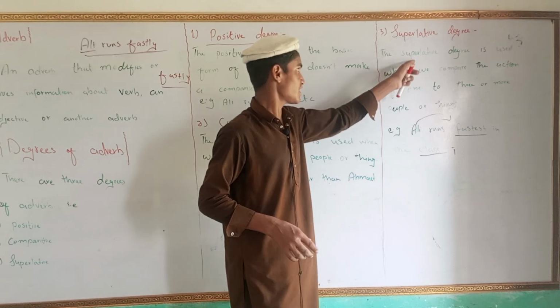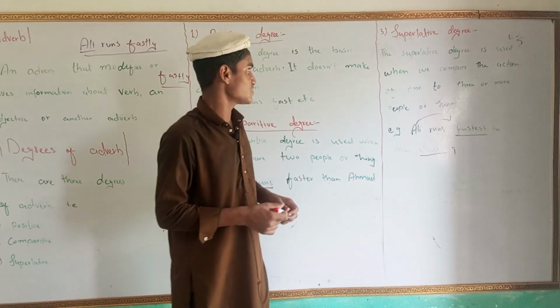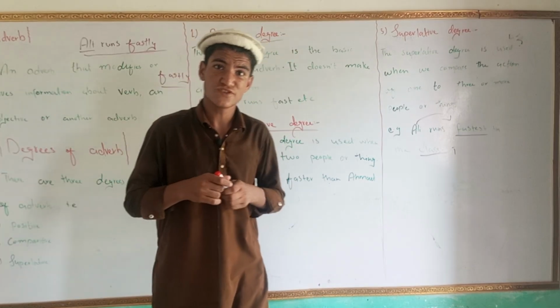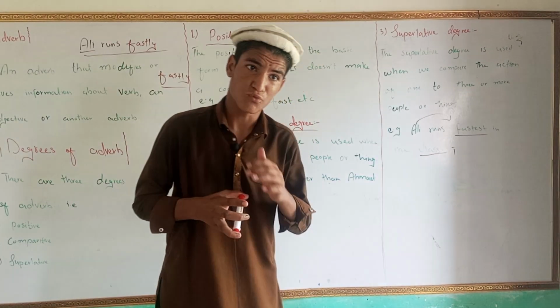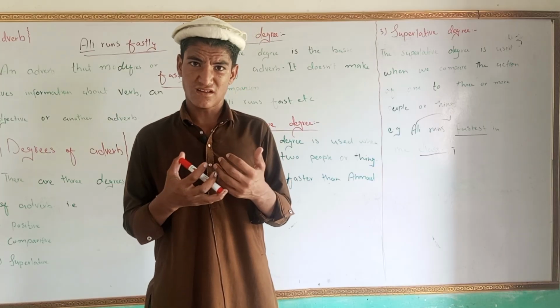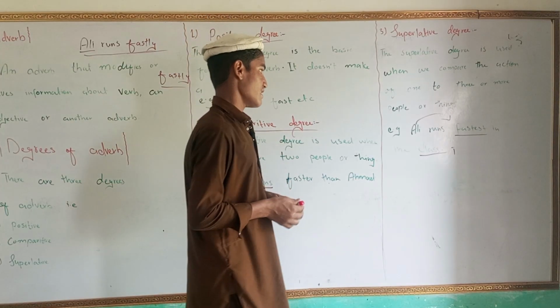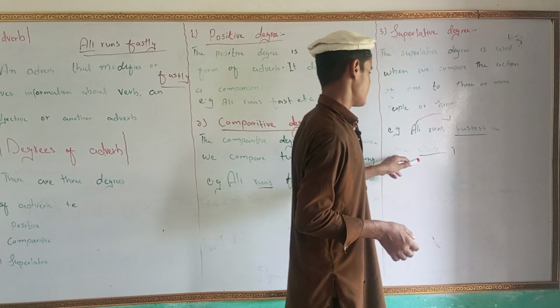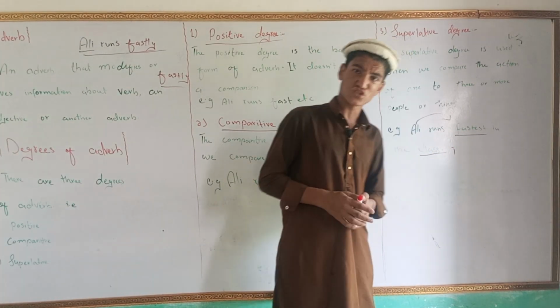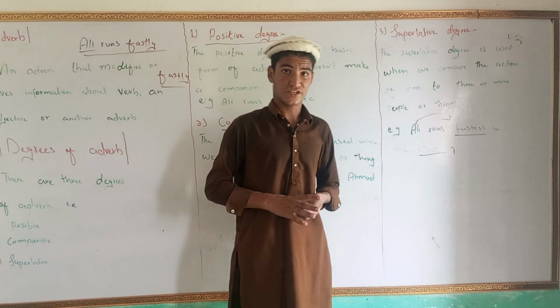The superlative degree, in which we compare the action of one person or thing with more people or things. As we said, Ali runs fastest in the class. So this was the superlative degree.